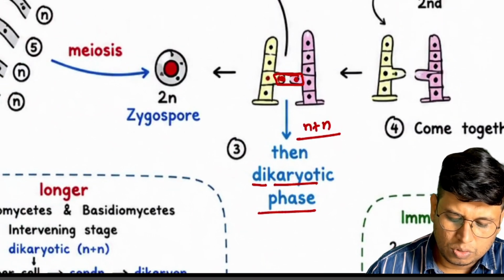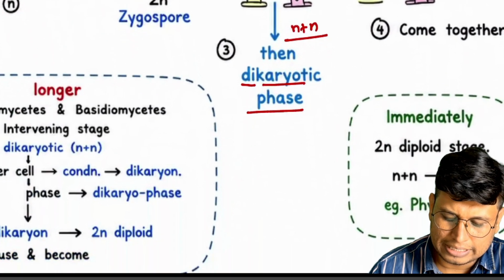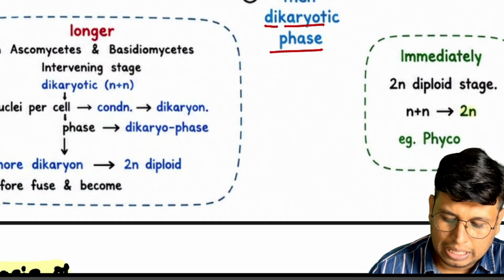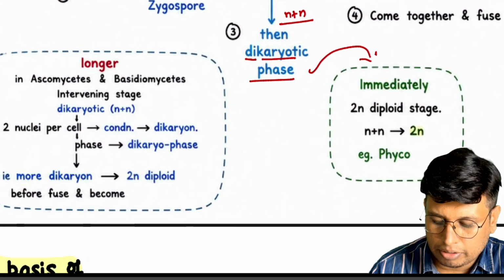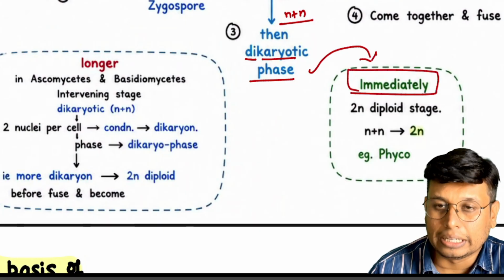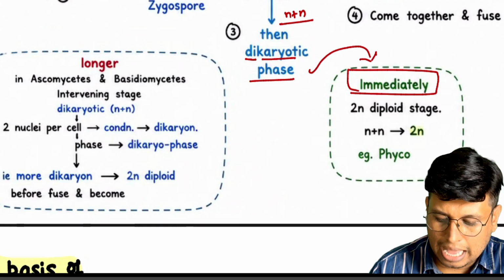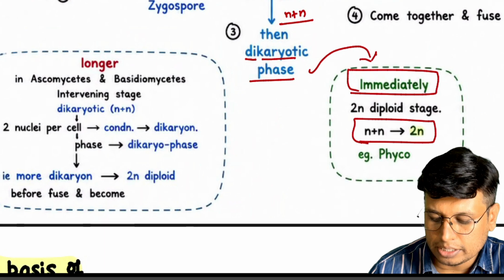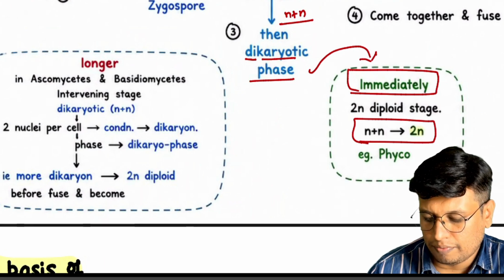When this dikaryotic phase is there, it depends how much time it will take. In some fungi it happens immediately: N plus N fuses and makes 2N. That happens in Phycomycetes.